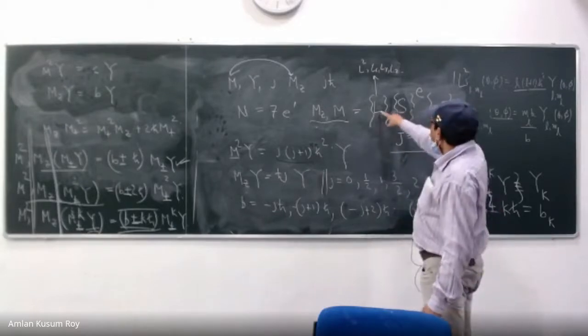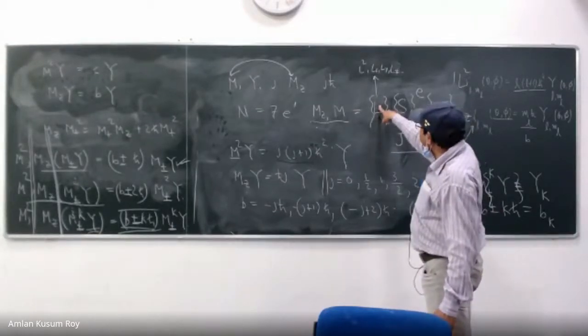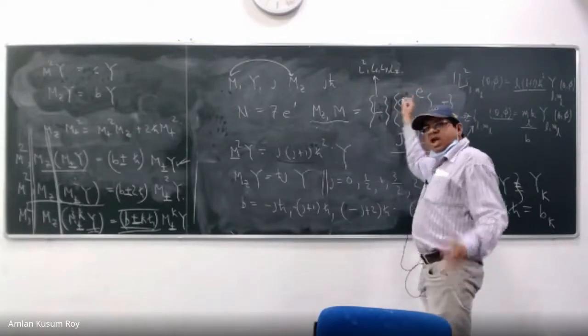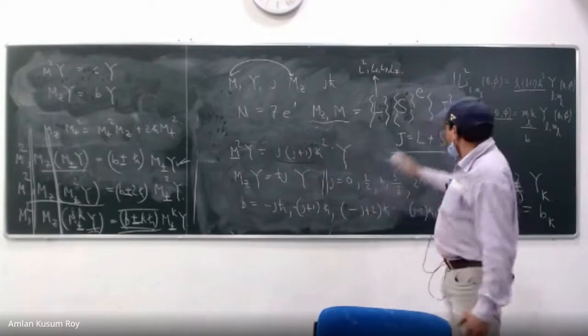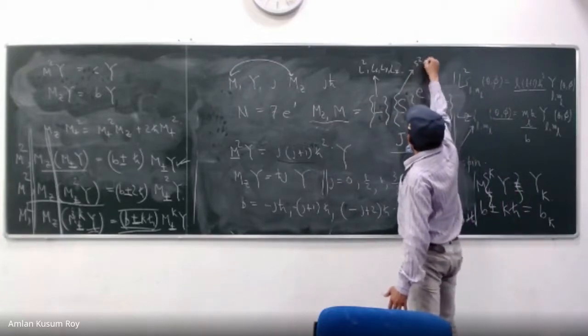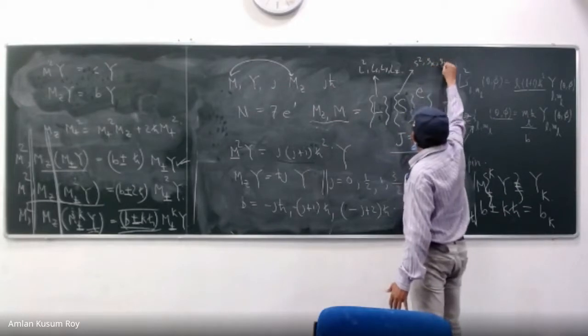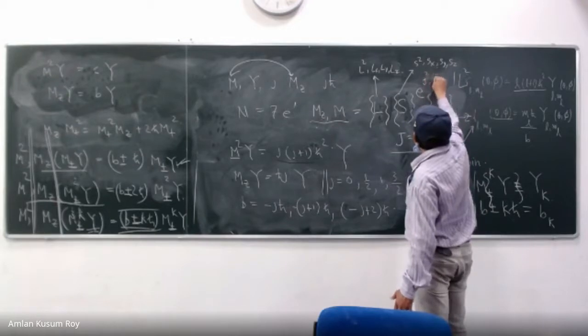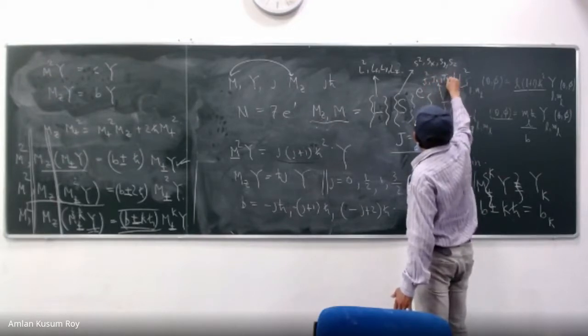So that means you take the orbital angular momentum operator and the spin angular momentum operators and you do their vector sum. That will give you a whole set of operators. So this gives me L square, Lx, Ly, Lz. And this gives me another set of operators, J square, Jx, Jy, Jz.